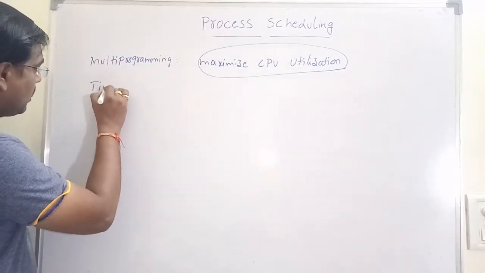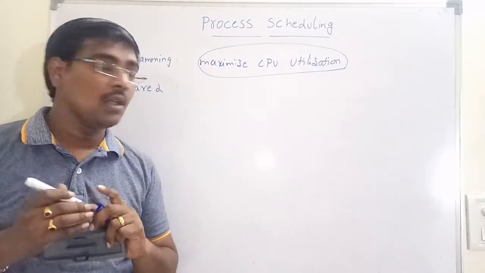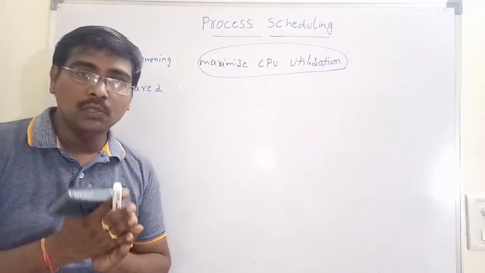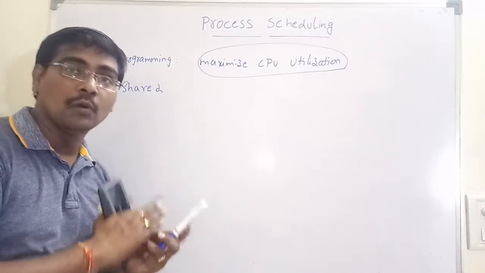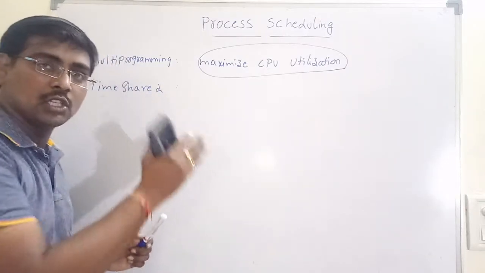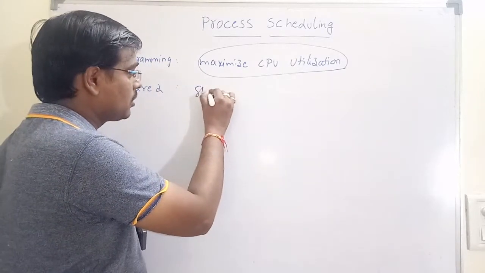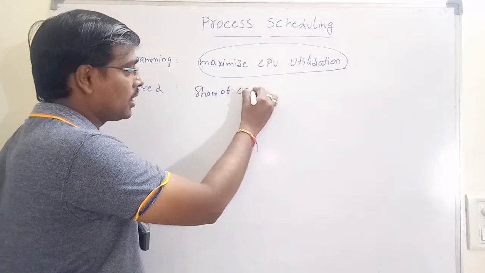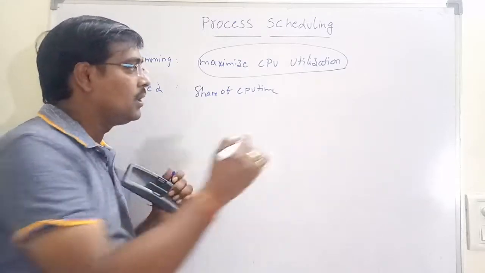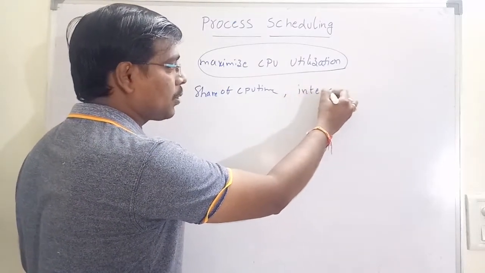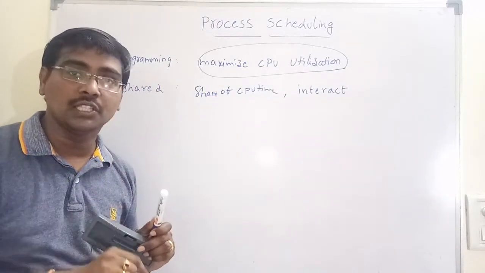Suppose you consider a time shared system. What is the main objective? In a time shared system, the CPU time is shared among the processes so frequently that the users can interact with the process while it is executing.